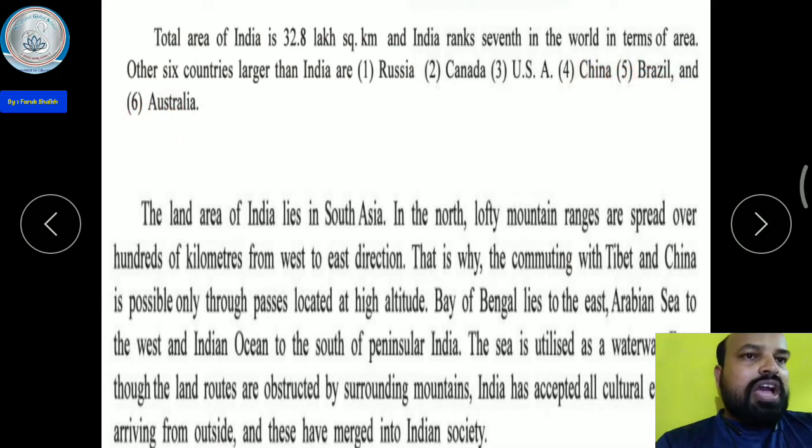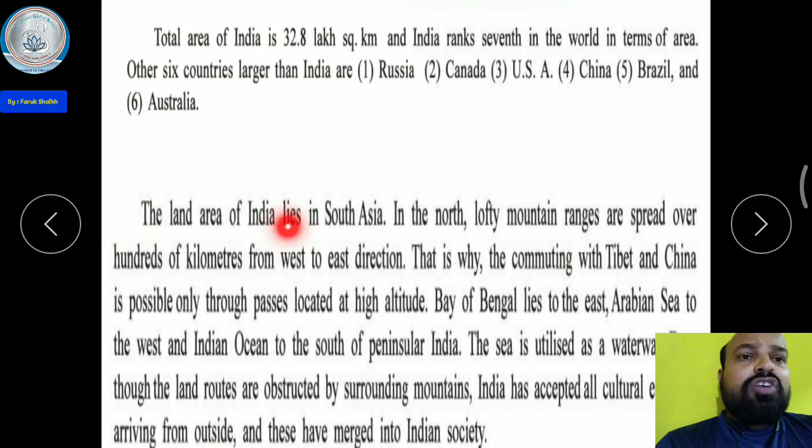RCUCBA. This is the way you can memorize RCUCBA. R stands for Russia, C stands for Canada, U stands for USA, meaning United States of America, C stands for China, B stands for Brazil, and A stands for Australia. These are the six countries larger than India.